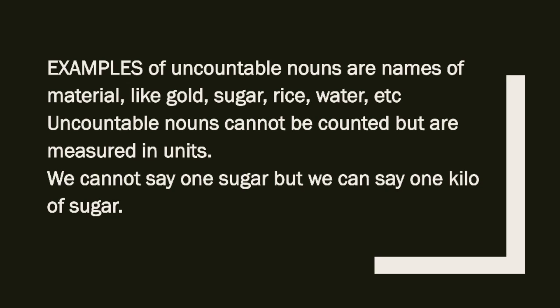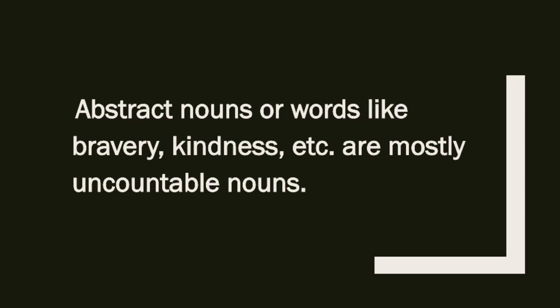Right? So, if we talk about sugar, we cannot say give me 1 sugar. आप नहीं कह सकते, but you can say give me 1 kilo of sugar. So these uncountable nouns are measured in units. Units में measure होते हैं, like you have kgs, liter, milliliter, all these things. Got it, everyone? Now just see abstract nouns.